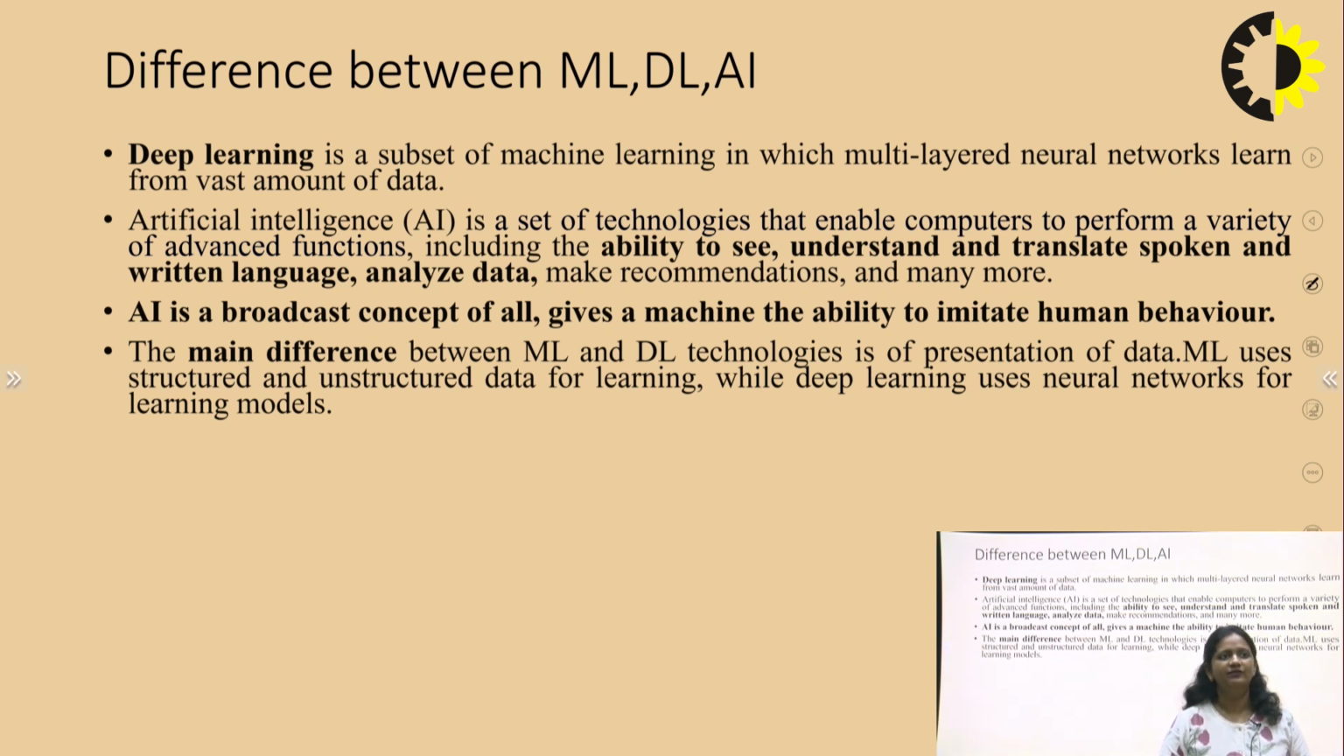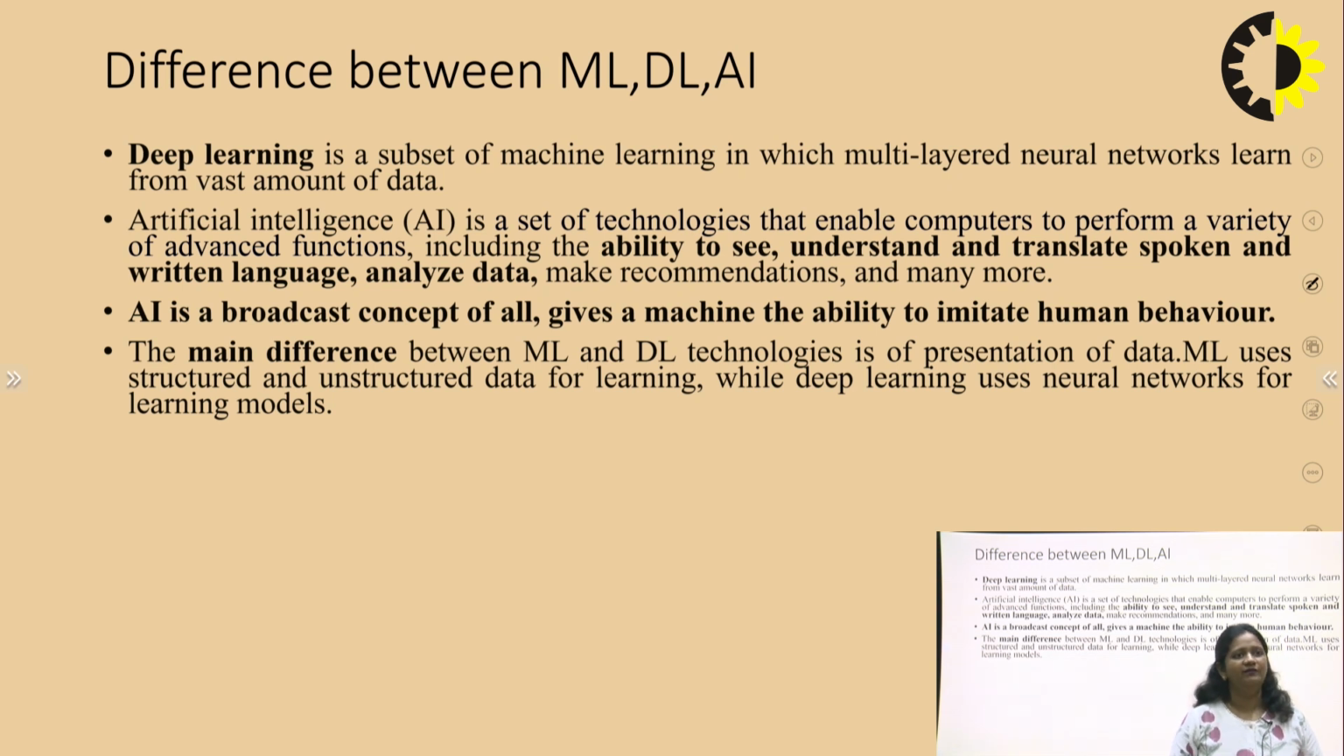Artificial intelligence is a set of technologies that employs computers to perform a variety of advanced functions like how to speak, the ability to understand, translate spoken and written language, analyze data, and so on. AI is a broad concept that gives a machine the ability to imitate like a human. For example, we have seen a robot in which all the AI concepts are inbuilt. It is like a human, it imitates human behavior.